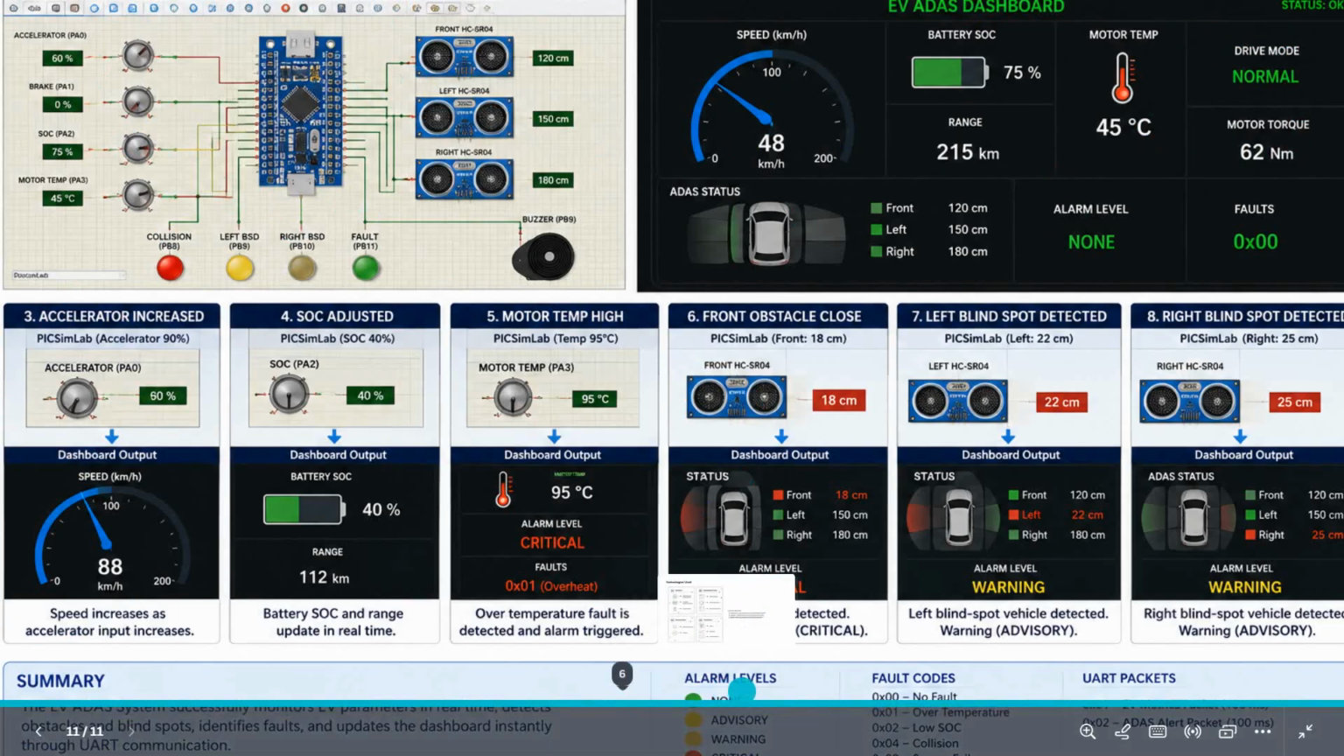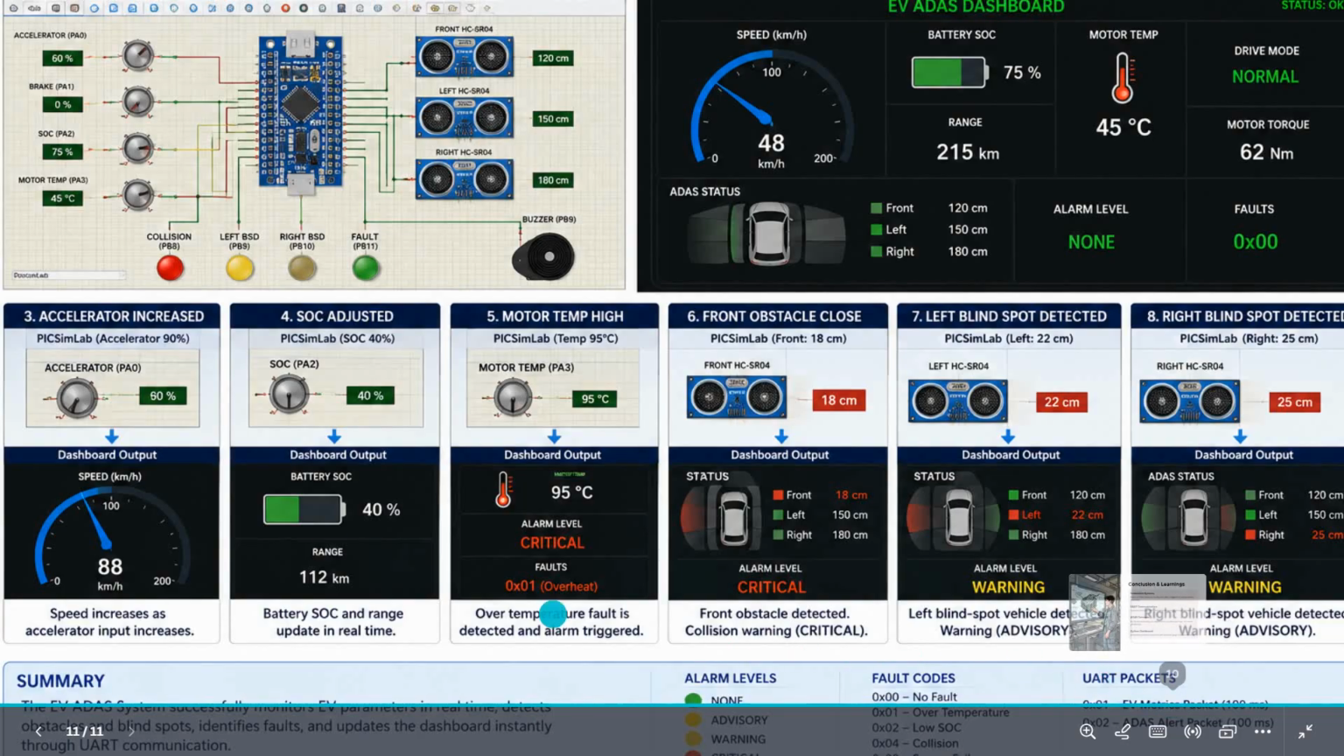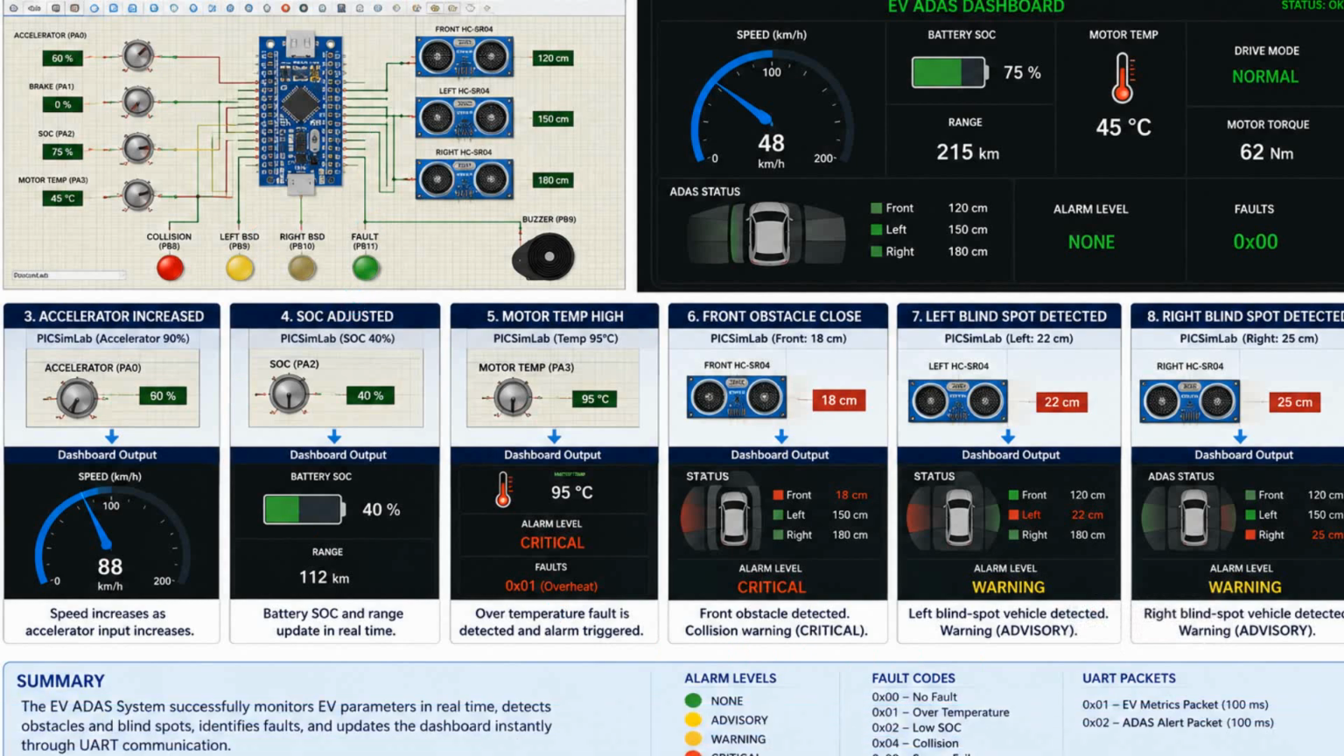For alarm levels, you can see there is none, advisory, warning, and fault codes. If the code is 0 0 0, there is no fault. If a 1 is coming, there is an over temperature. You can also see the UART packet. So this is the whole summary. I hope you have understood all the things that I've learned. Thank you.